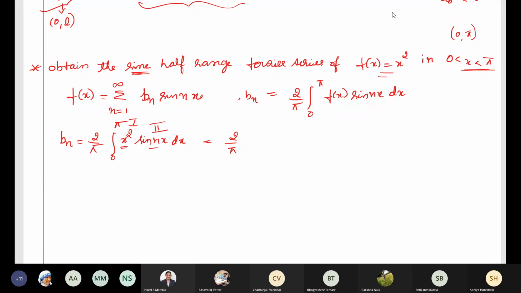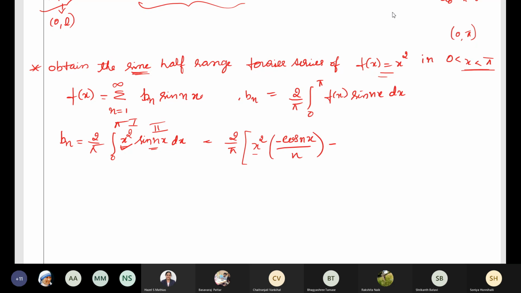Take x square as the first term and sine nx as the second term. So integrate applying Bernoulli's rule. First term, keep it as it is, x square, integrate sine nx. What is the integration of sine nx? Minus cos nx divided by n.